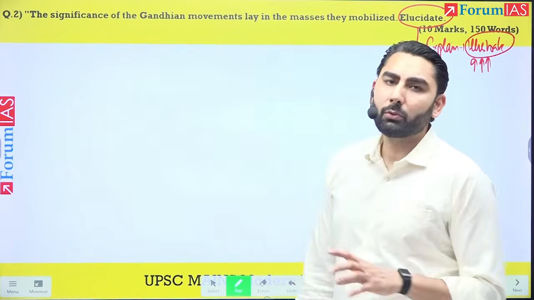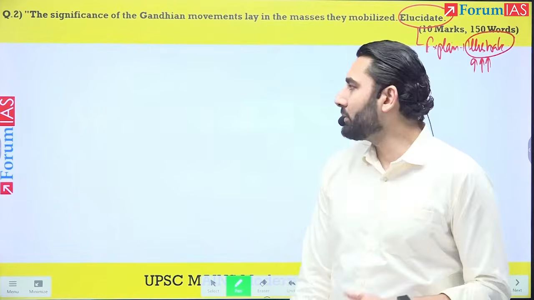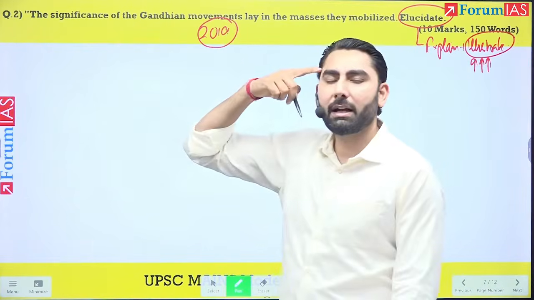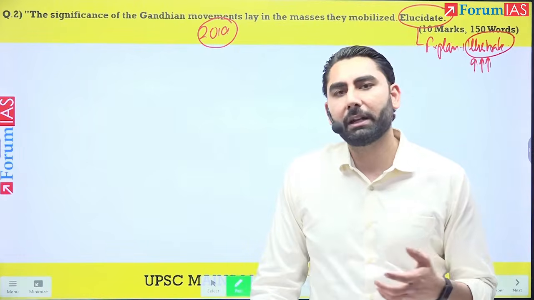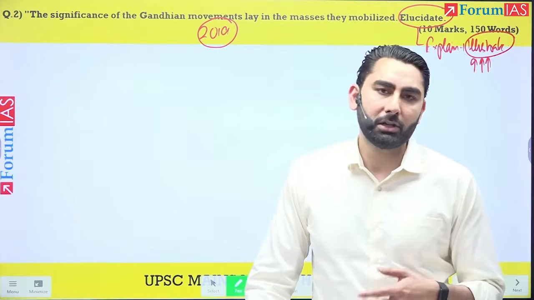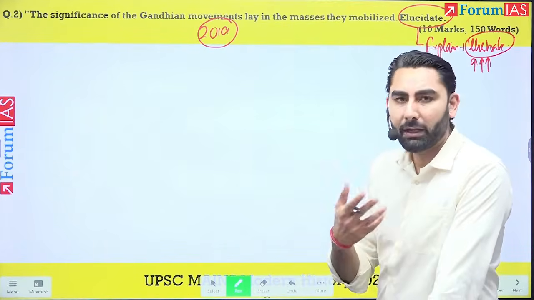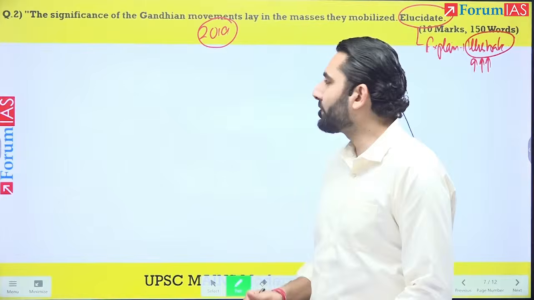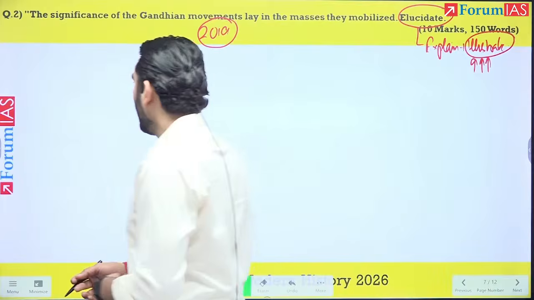This question is very similar to a question asked in 2019, that many voices strengthened and enriched the Indian national movement during the Gandhian phase. This says elucidate, that question said elaborate. So it is a very similar question and would have a very similar answer. Why is this question asked? It is a perennial theme. Gandhi is always there.